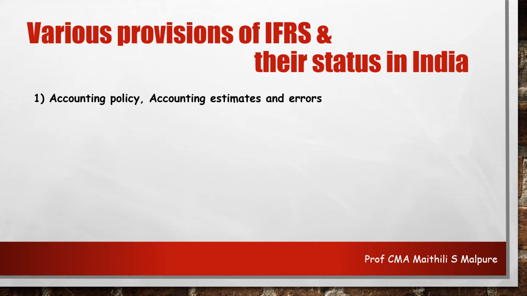First is the accounting policy, accounting estimate and the errors. Initially we need to know that whenever we change any accounting policy, it has to be brought to the notice of the concerned people.